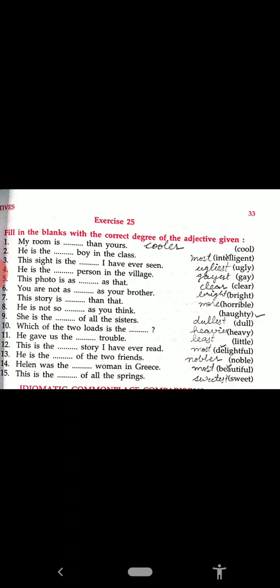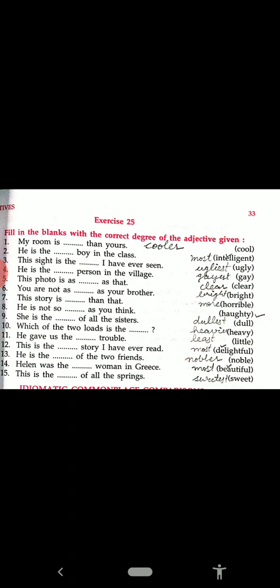Positive degree. She is the dash of all the sisters. The word is "the," so it is dullest. Which of the two loads is the dash? There is a comparison between two loads and "the" is also there. We have read this in the rules, so we have to write the word heavier. Number 11. He gave us the dash trouble. "The," so it is the least trouble.